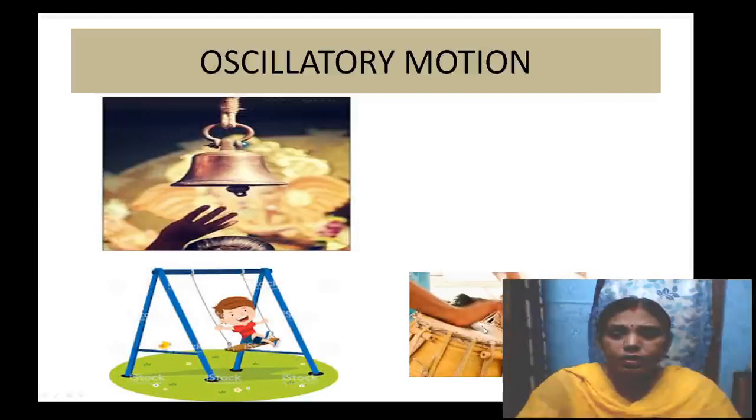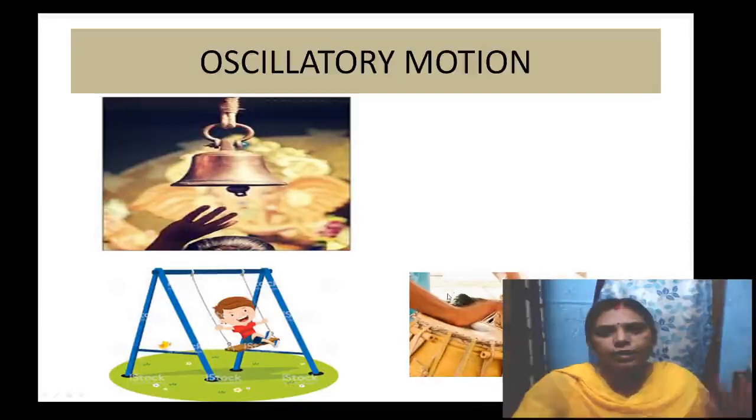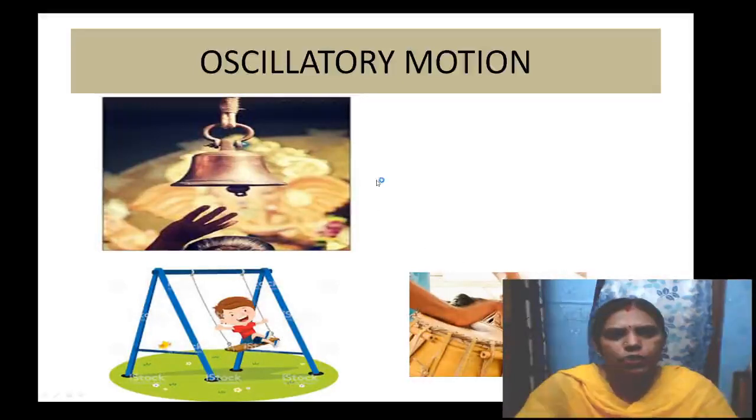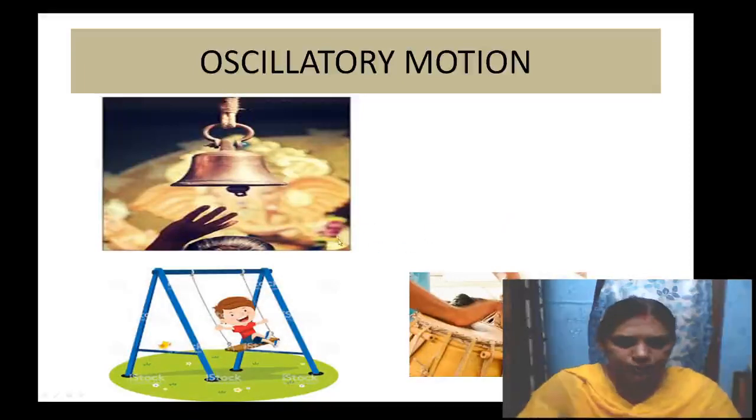And here, when beating the tabla, the skin of the tabla moves up and down, right? Up and down motion, and we can say that it is also vibratory motion. The string of instruments like the guitar also moves in an up and down motion when you touch it, right? So it is an oscillatory motion. Understood, students? Oscillatory motion, that is to and fro as well as up and down motion.